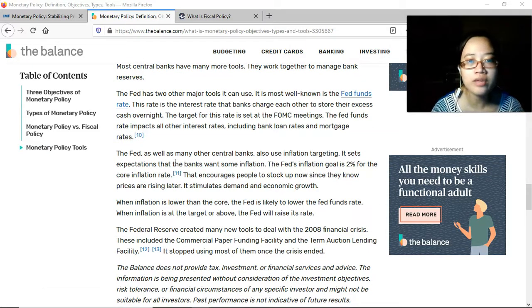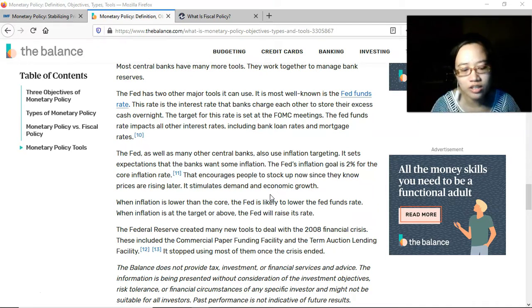The Fed, as well as many other central banks, also use inflation targeting. BSP does. It sets expectations that the banks want some inflation. Okay, but of course, there's the acceptable level. The Fed's inflation goal is 2% for the core inflation rate. That encourages people to stock up now since they know prices are rising later. It stimulates the demand and economic growth.